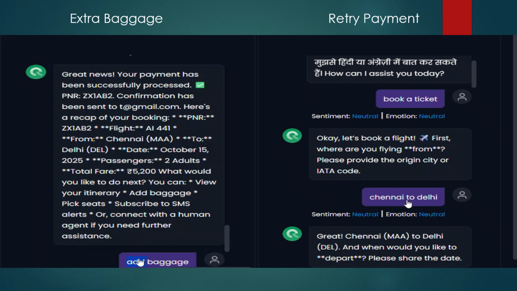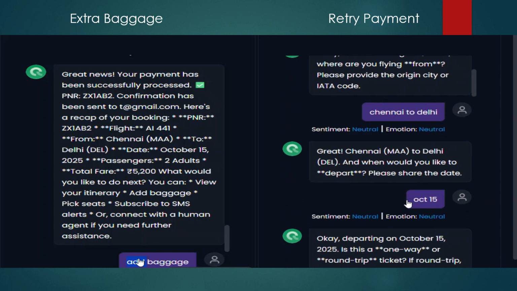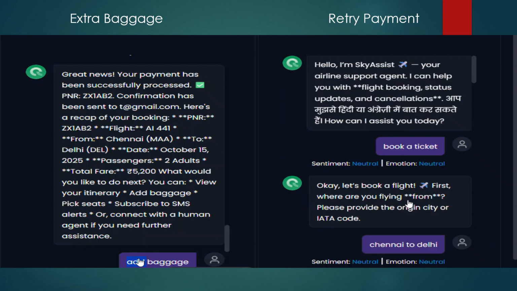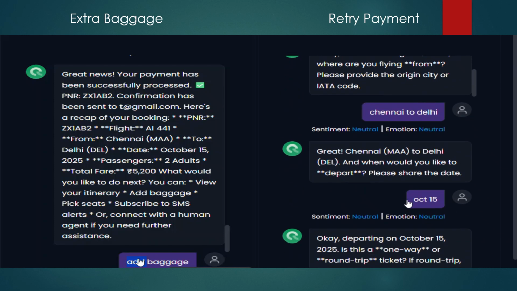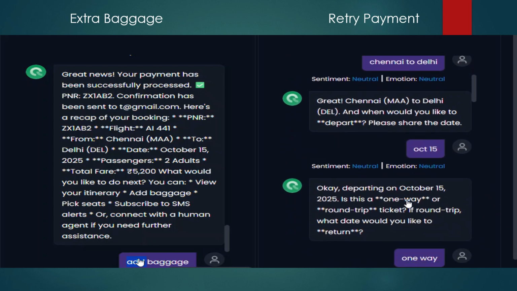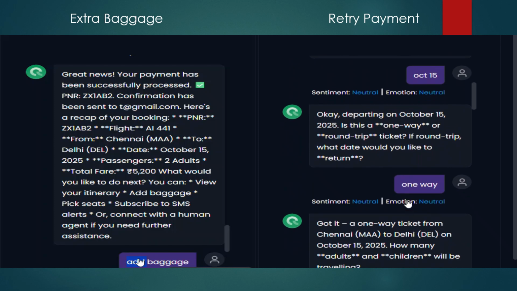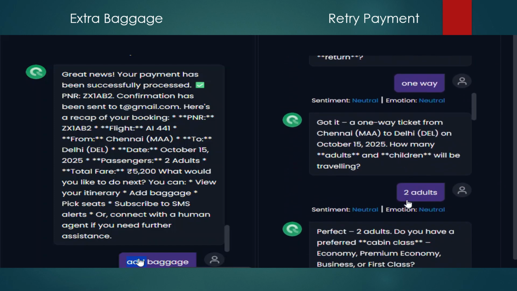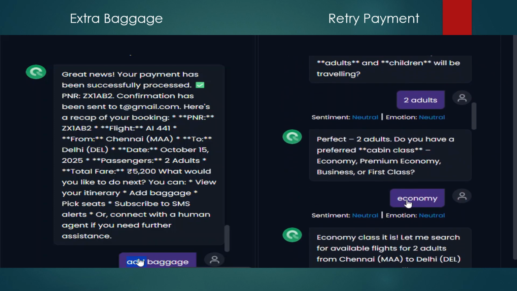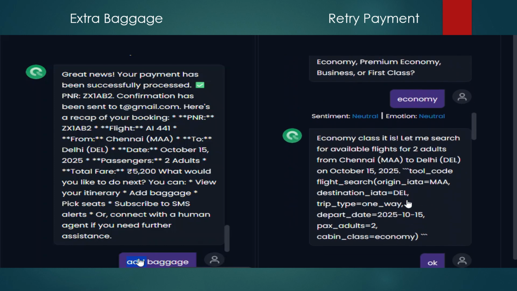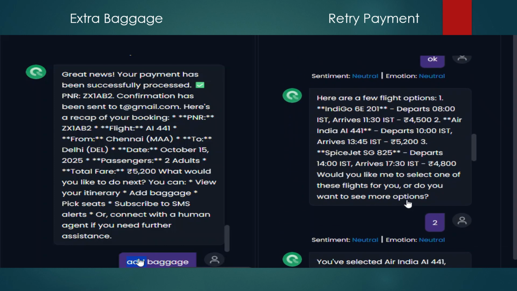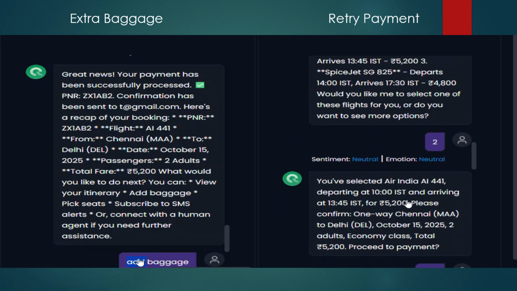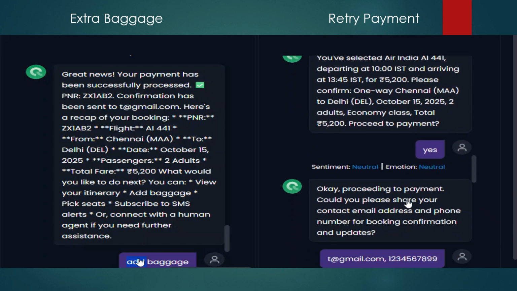Then coming to payment retrying, considering I'm booking a ticket from Chennai to Delhi on October 15th, which is a one-way ticket, with two adults in the journey, flying economy class. Here, the flight options were Indigo and Air India, and Indigo was selected. The next step was to give details like email, mobile number, and names of the passengers.